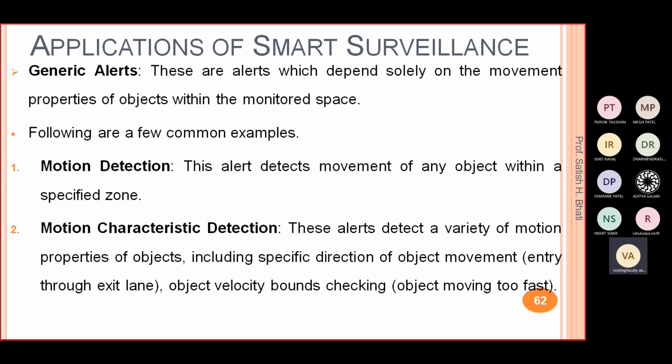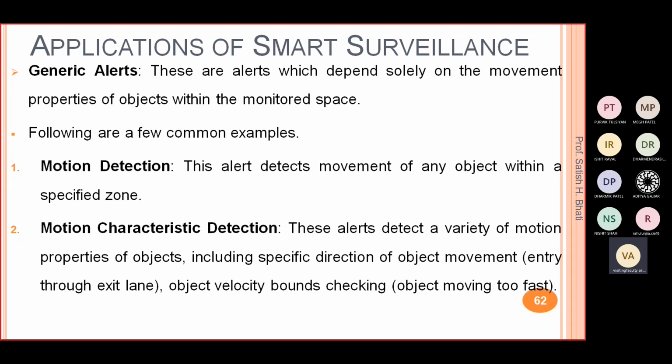So if somebody is moving on that road faster than that speed, then you have a camera for detection based on velocity, right? If the speed is more than 60 kilometers per hour, your camera will give you an alert that somebody is moving on this road faster than the limit. That kind of velocity-based detection you can do, and you will include it in the motion characteristic detection, right?